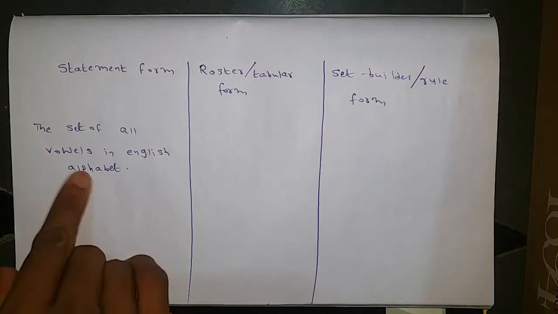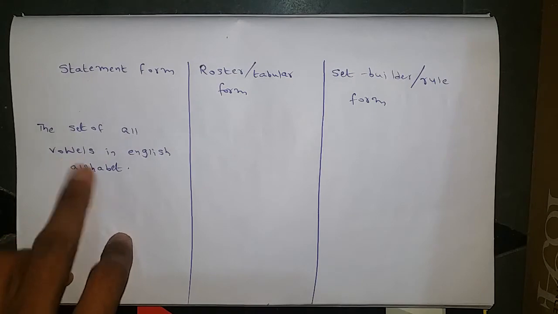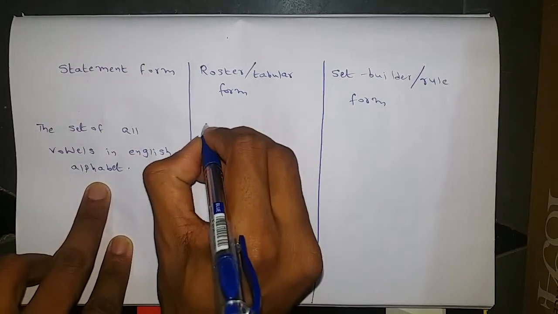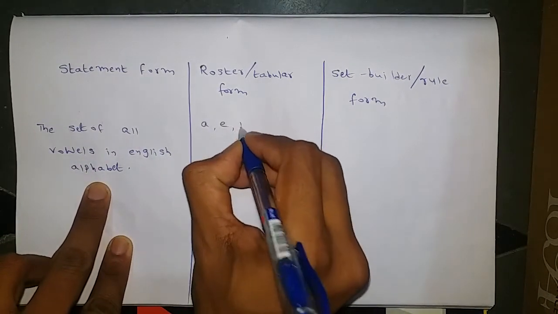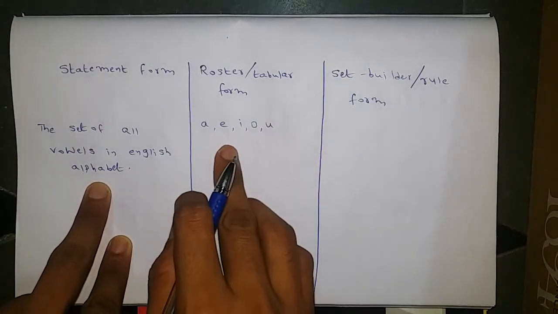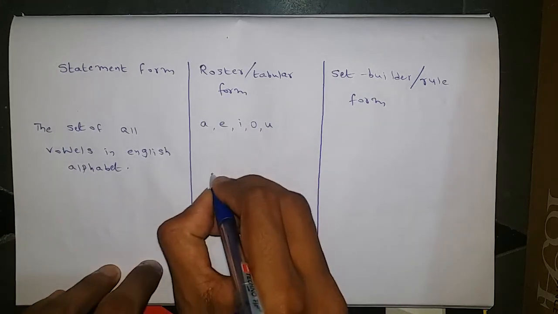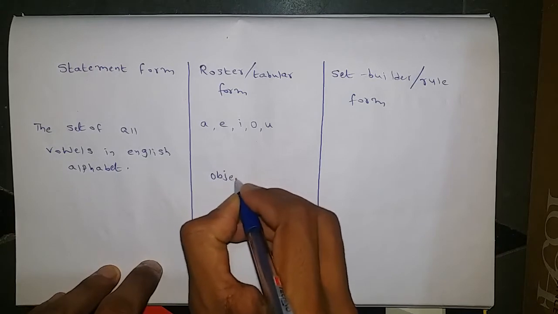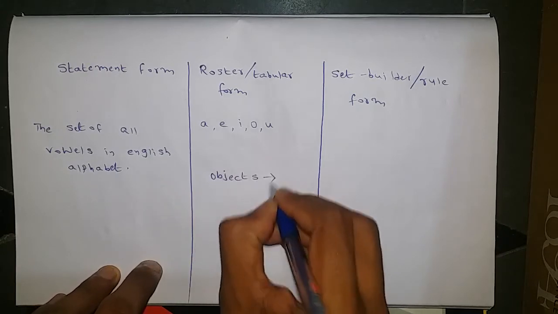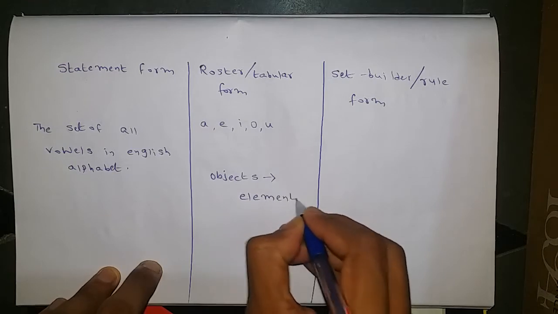Now if we take this set of all vowels in the English alphabet, those are A, E, I, O, U. So in the roster form, we write all the objects which are there in the set. The objects which are there in the set are called elements.